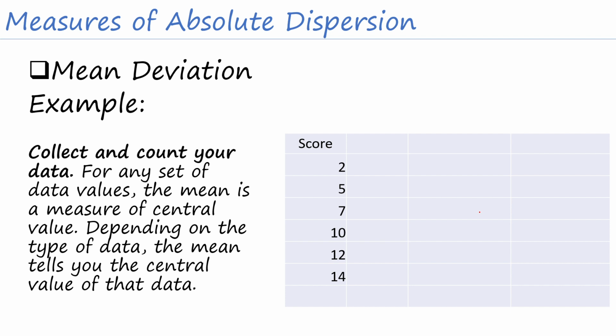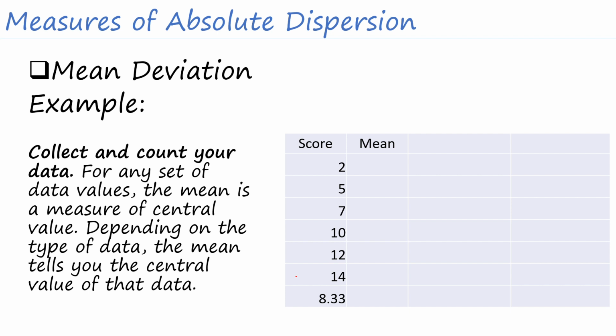So for example, ito po yung scores natin. The first thing that we're going to do is to collect and count your data. So after that, let's find the mean. Ano nga ba yung mean ng scores na to? Okay, add natin. We have the formula for mean. So yung mean daw natin, let me just introduce this one as mu. It is equal to summation of x, or the summation of scores divided by the total number of scores. So if we're just going to get the summation and divide it by the total number of scores, it will be the summation of these scores divided by 6. It will give us a result of 8.33.